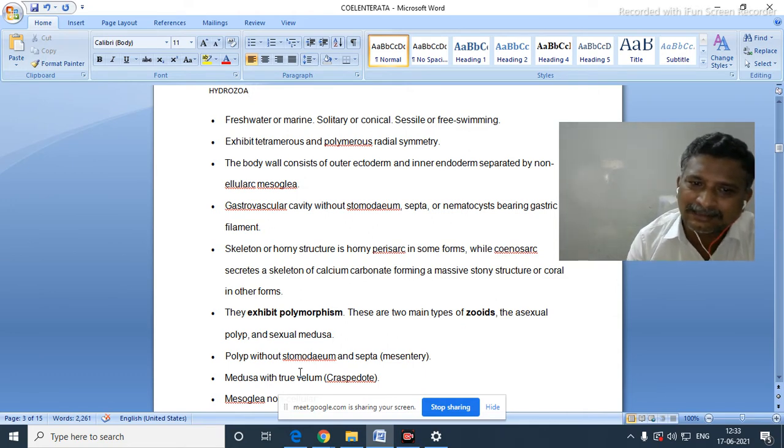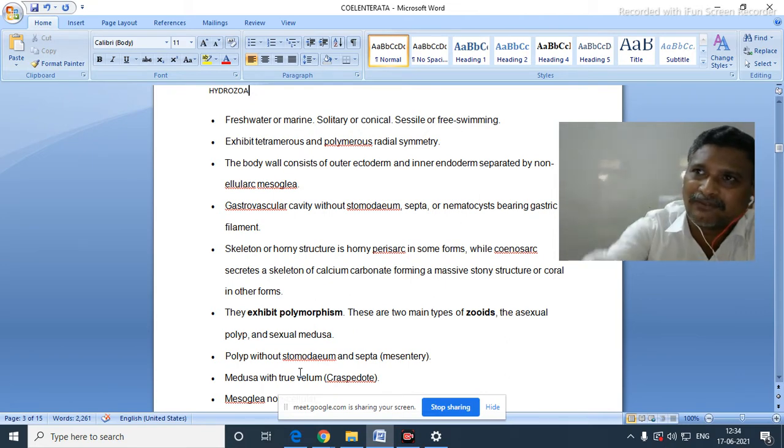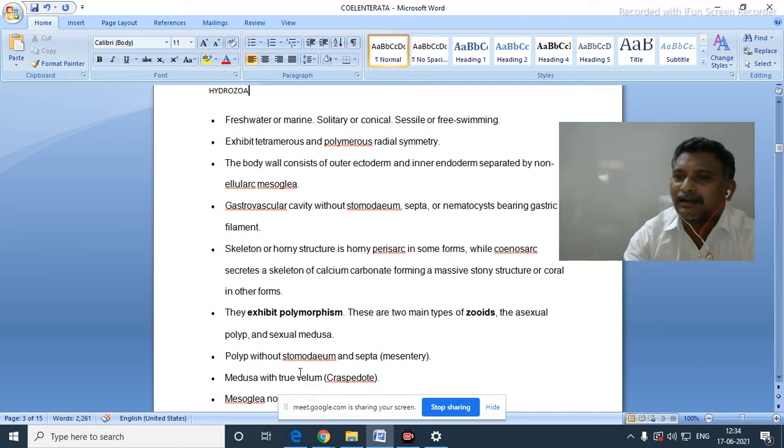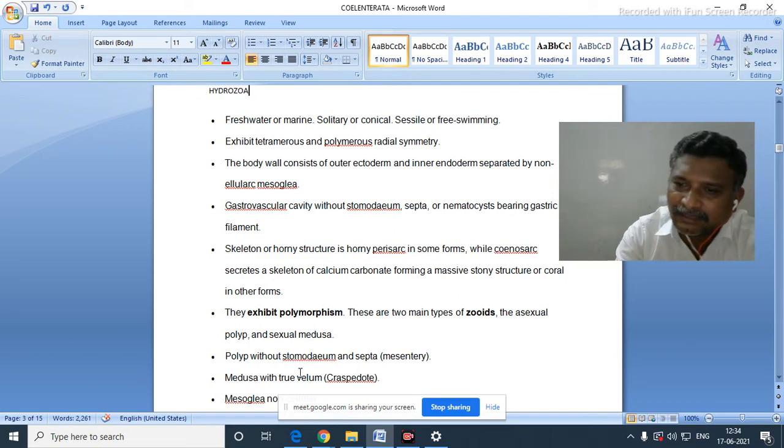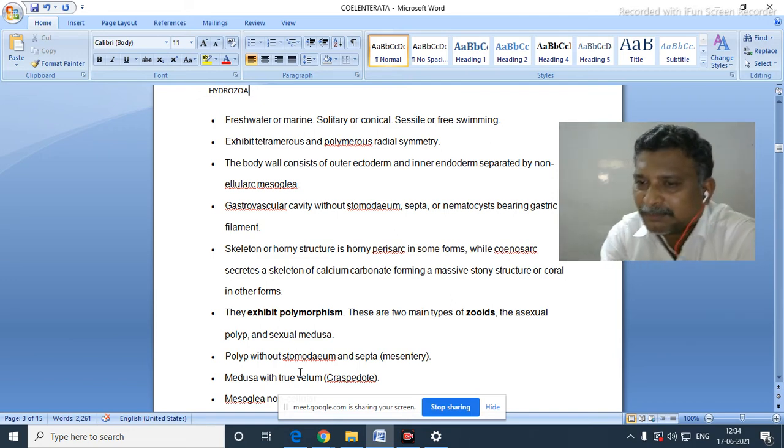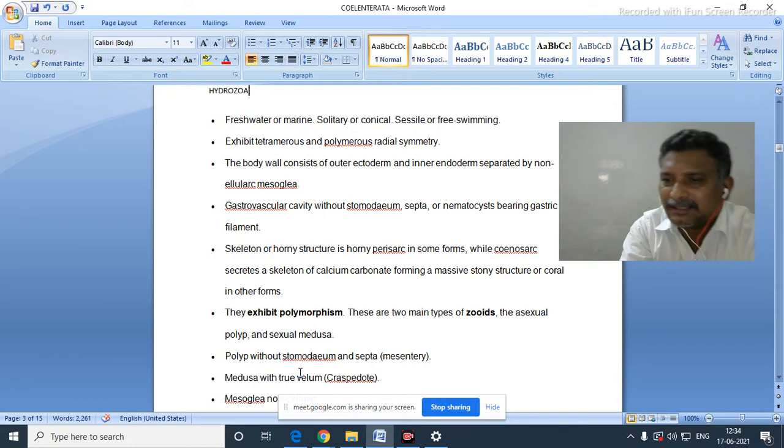Now, they secrete a skeleton of calcium carbonate, forming a massive stony structure or coral in other forms. They exhibit polymorphism. There are different zoids. One may be the asexual form, known as a polyp. Another is the sexual form, known as a medusa.